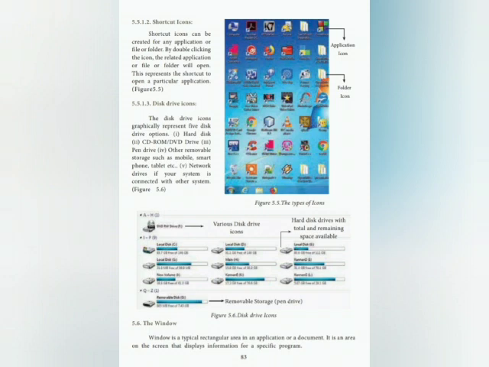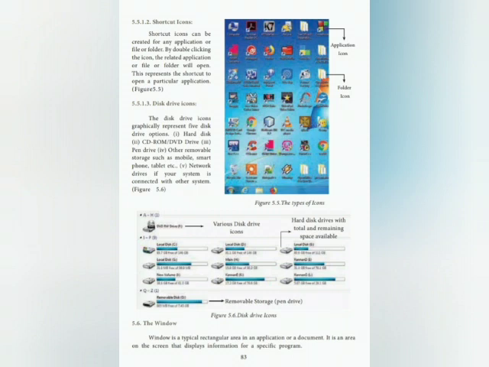Disk drive icons. The disk drive icons graphically represent five disk drive options. First one, hard disk. Second one, CD-ROM or DVD drive. Third one, pen drive. Fourth one, other removable disk storage such as mobile, smartphones, tablet, etc. Then fifth one, network drives, if your system is connected with other systems.